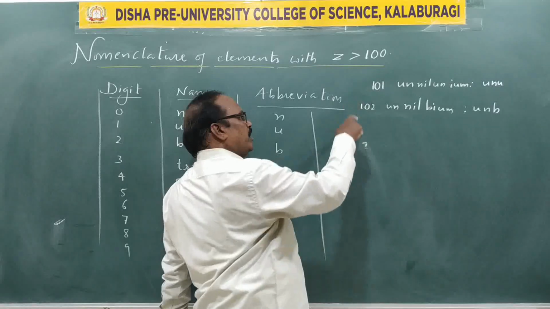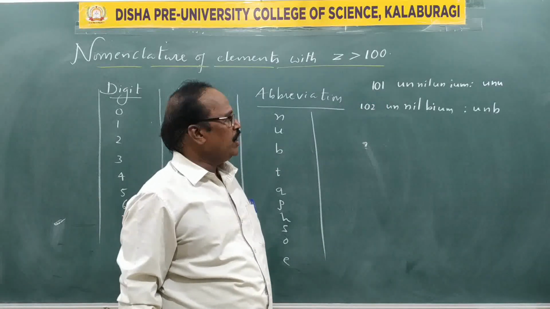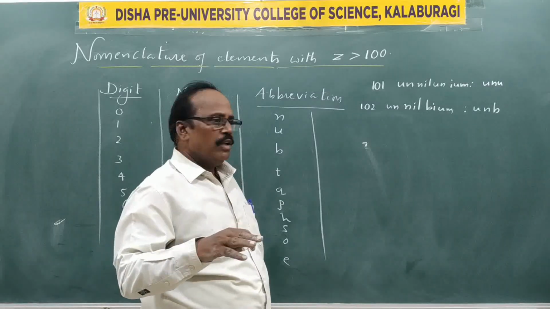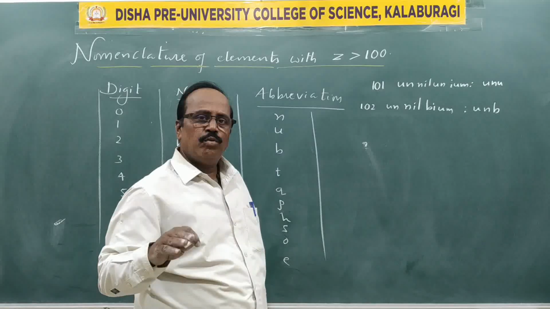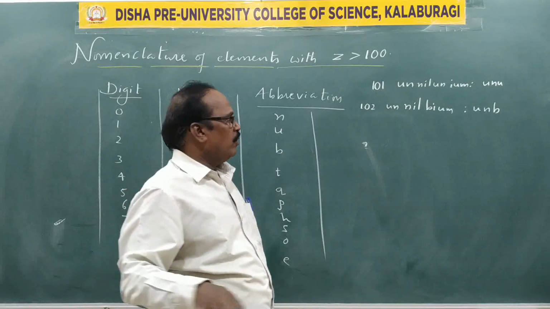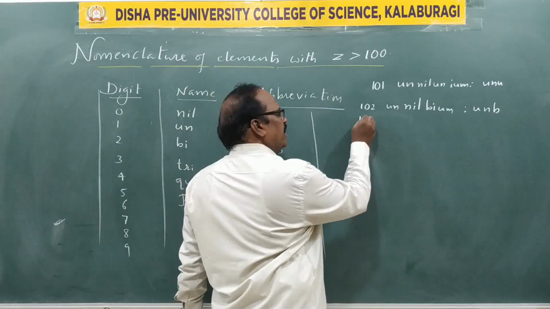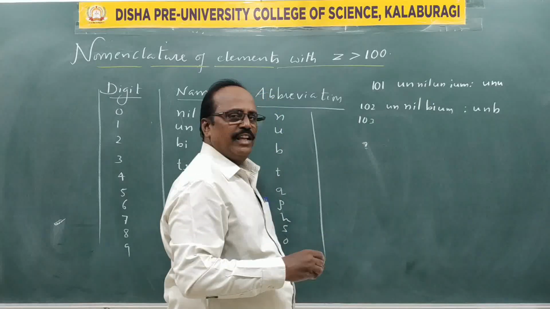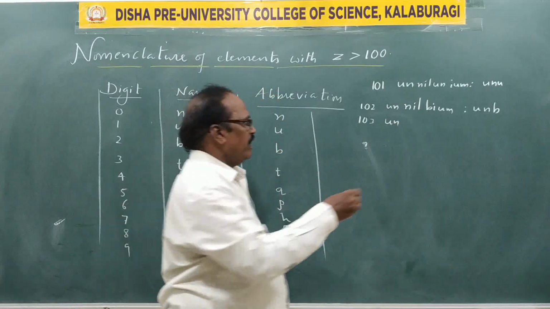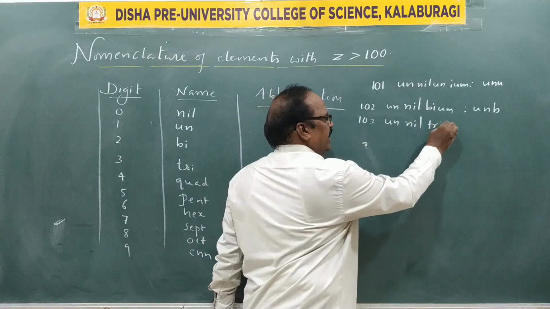Here 101 is unnilunium. UNU is the symbol. UNU means 101. UNB means unnilbium, which means 102. Similarly, 103: un for 1, nil for 0. Try.